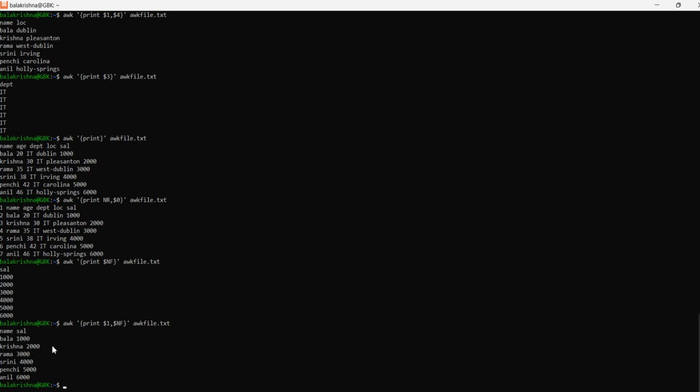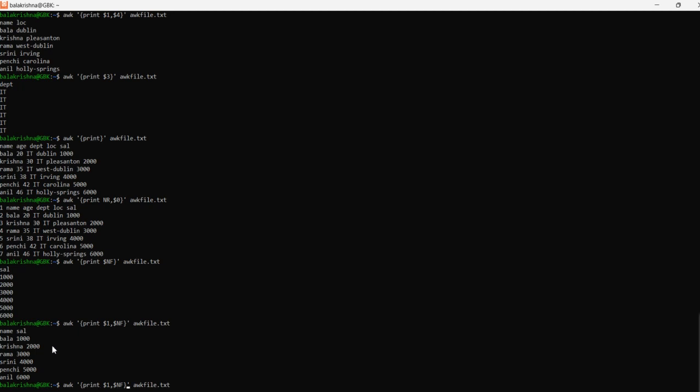Now for example, I am interested to display only lines 3 to 6. Not fields. Now I would like to bring line number 3 to line number 6. We will see how to get lines from 3 to 6 using AWK.